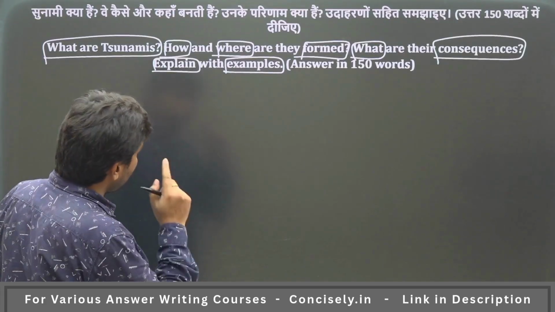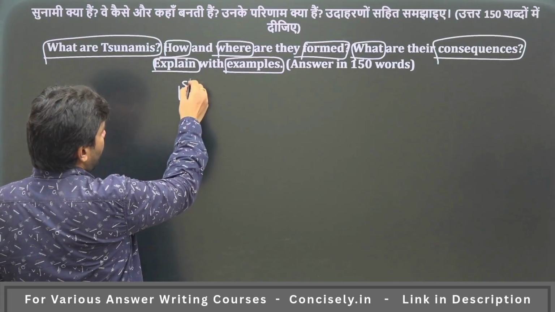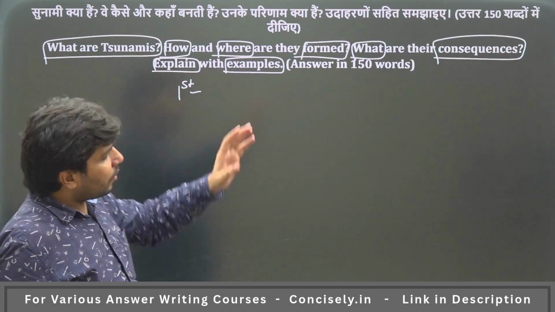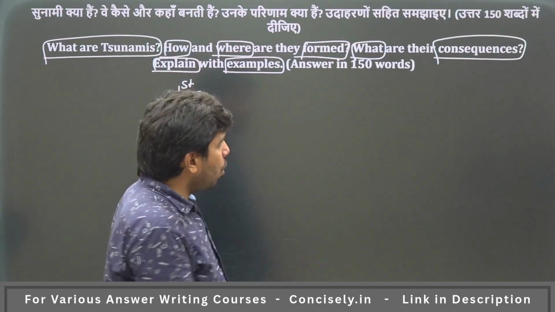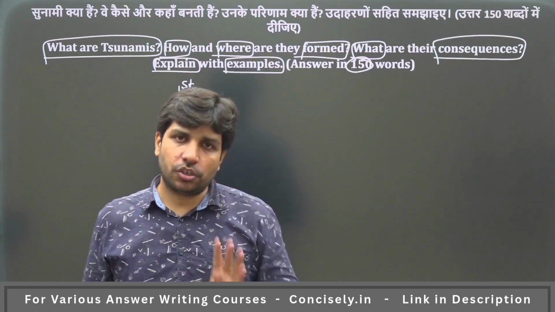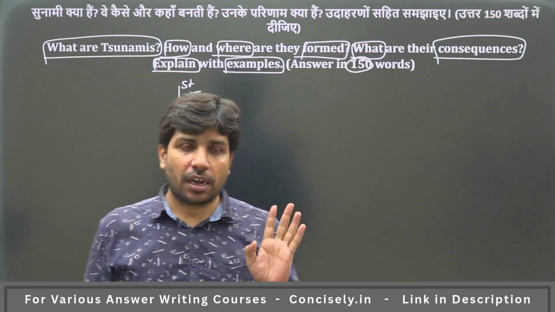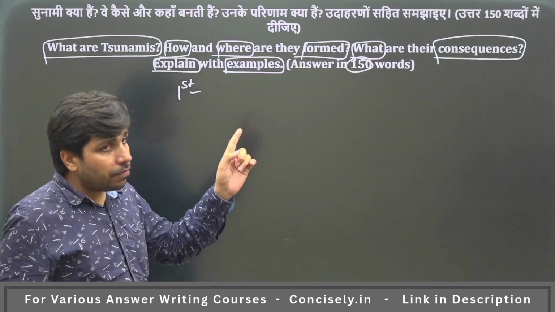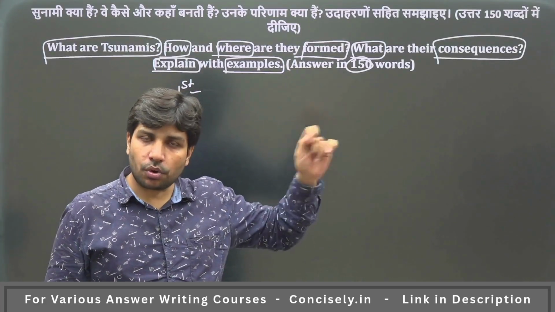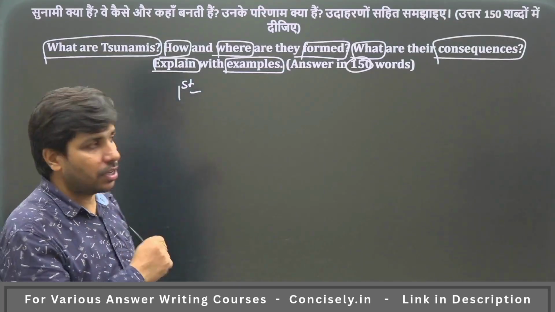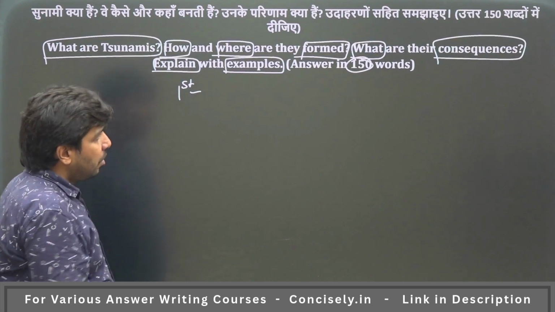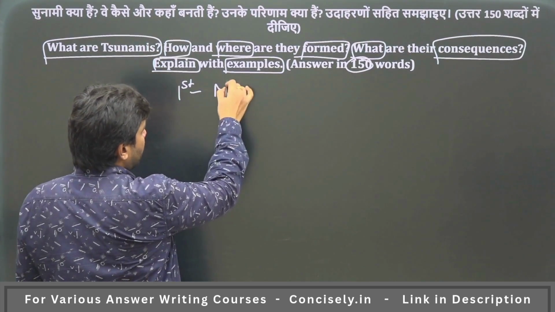Now the first mistake that the students will do is that this question is asking lots of things and all these things to be written in 150 words. This is the biggest challenge of this question. दिखने में बहुत आसान लग रहा, but within 150 words to handle all the aspects, all the demands, all the parts of the question is the actual difficult thing. So the first mistake is that students have committed, that they will miss the parts.